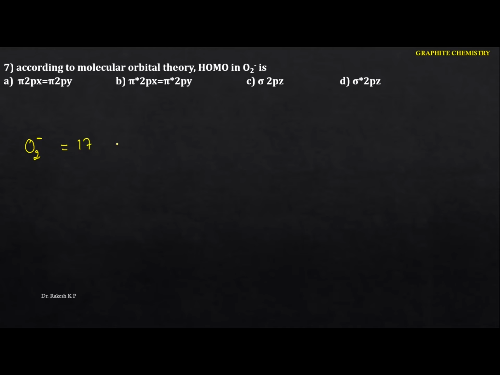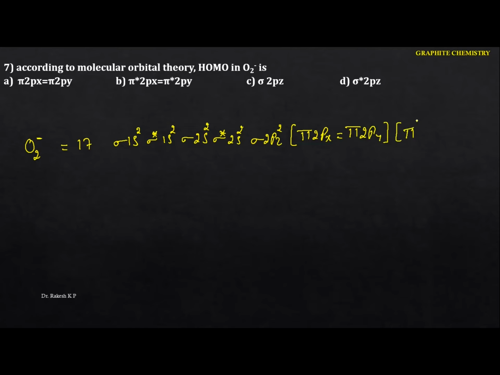Let me write the molecular electronic configuration. This is sigma 1s2, sigma star 1s2. Next thing is sigma 2s2, and the next thing is sigma star 2s2. Okay, so next one is sigma 2pz2. The next thing is pi 2px, which has the same energy as pi 2py, and next comes pi star.